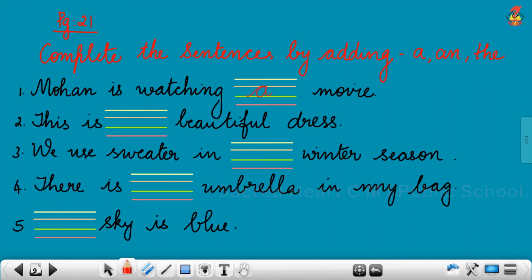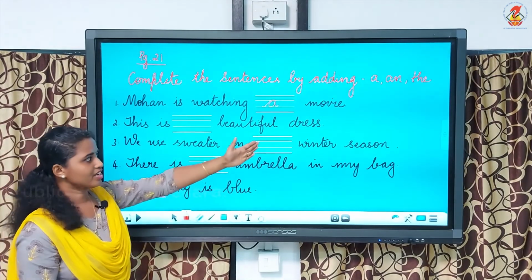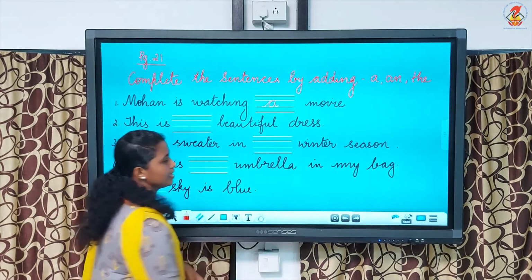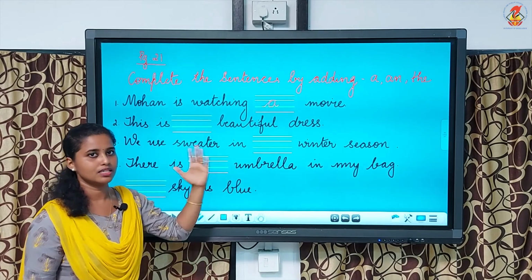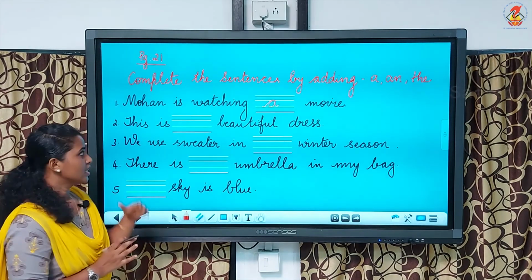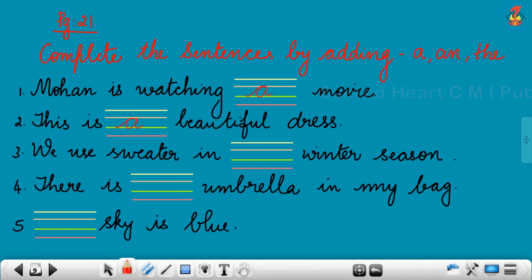A movie. Next, this is dash beautiful dress. So, here beautiful beginning with B, isn't it? And dress is a noun beginning with a consonant sound D. Dress, it's a consonant. So, what will be the article coming there? This is a beautiful dress.